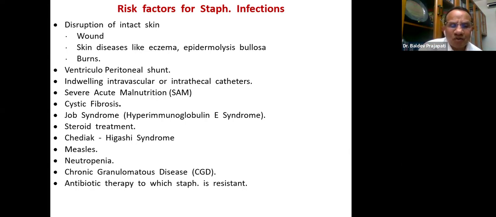Job syndrome, all of us know, hyperimmunoglobulin E syndrome. Staph is the most common organism. Steroid treatment, Chediak-Higashi syndrome, post-measles staph is common. Even neutropenia can give rise to the staph, chronic granulomatous disease, and even the staph-resistant antibiotics.